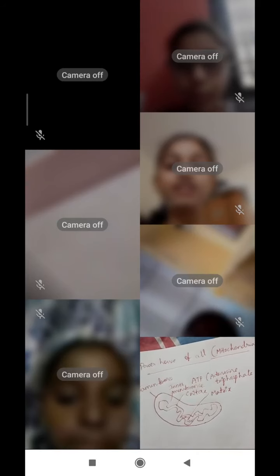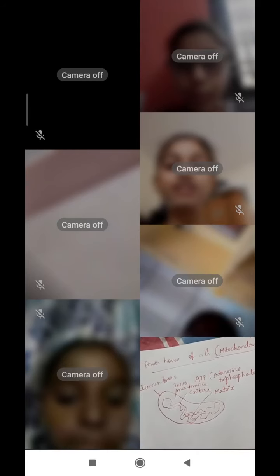It creates space on the inner membranes for generating ATP packets. About cristae, I want to write now. I have given these notes earlier too. Cristae increase the surface area of the inner membranes.